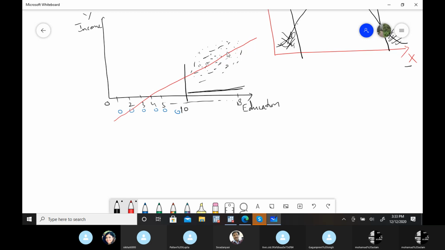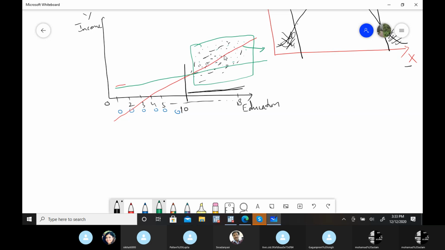Regression line in OLS will also count these observations, and we will get some regression line more or less in this particular manner. So now you have these two regression lines, right? Now, which one is appropriate? If this is the data, this red one is the appropriate, right?